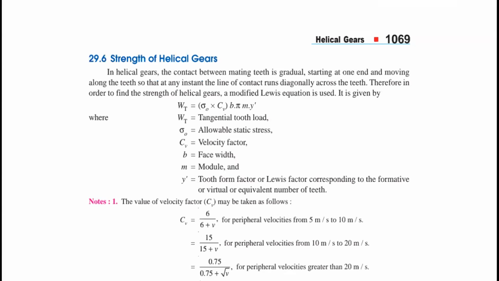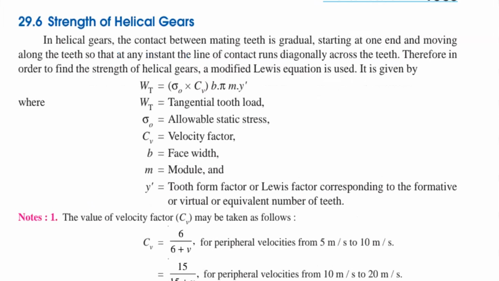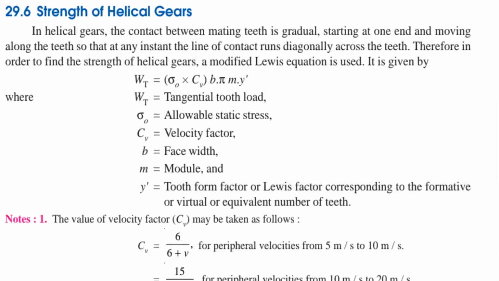Please observe in the given relation: WT equal to sigma naught into CV, B into pi into M into Y dash. Please observe that here it is a Y dash. That is the difference. In the last class, you had only the Y value for pinion or the Y value for gear.